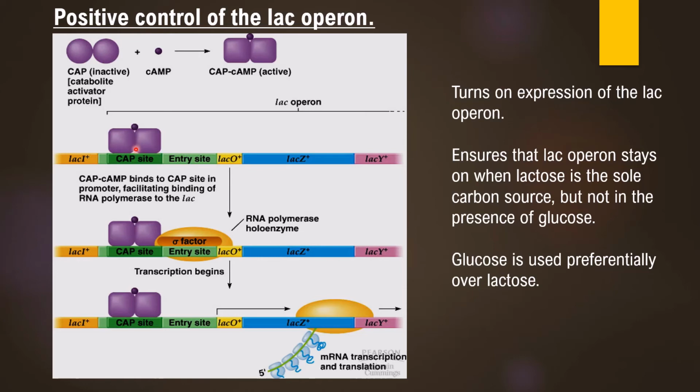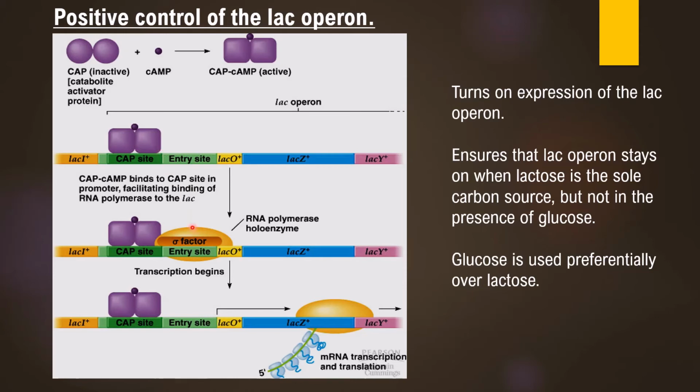Binding of this complex at the CAP site within the promoter actually helps in binding of RNA polymerase to the promoter. So RNA polymerase's binding is facilitated by presence of the CAP-cyclic AMP complex at this CAP site.